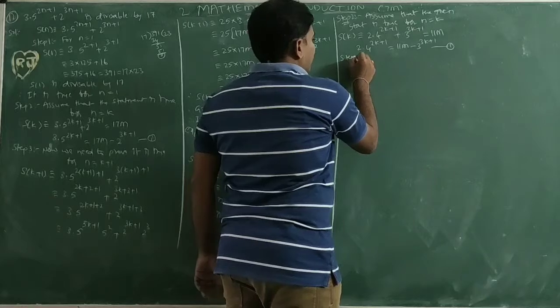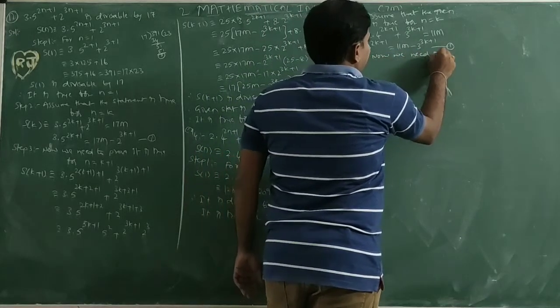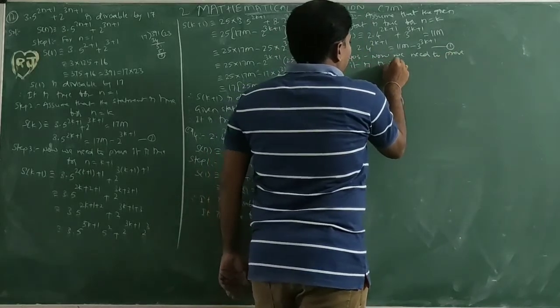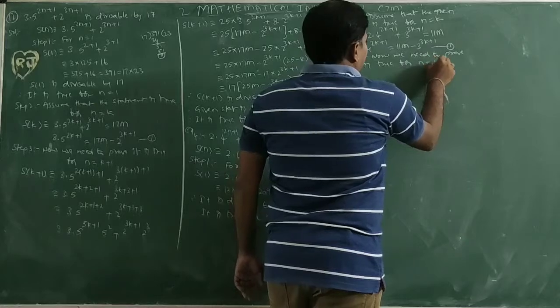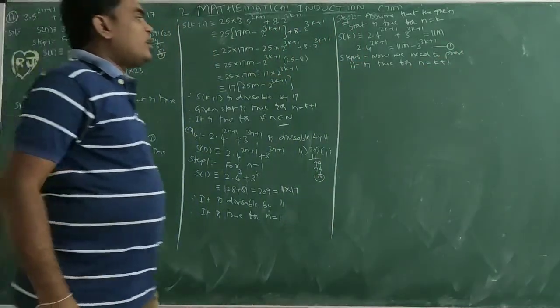Now we need to prove it is true for n equal to k plus 1. Now we need to prove the given statement is true for n equal to k plus 1.